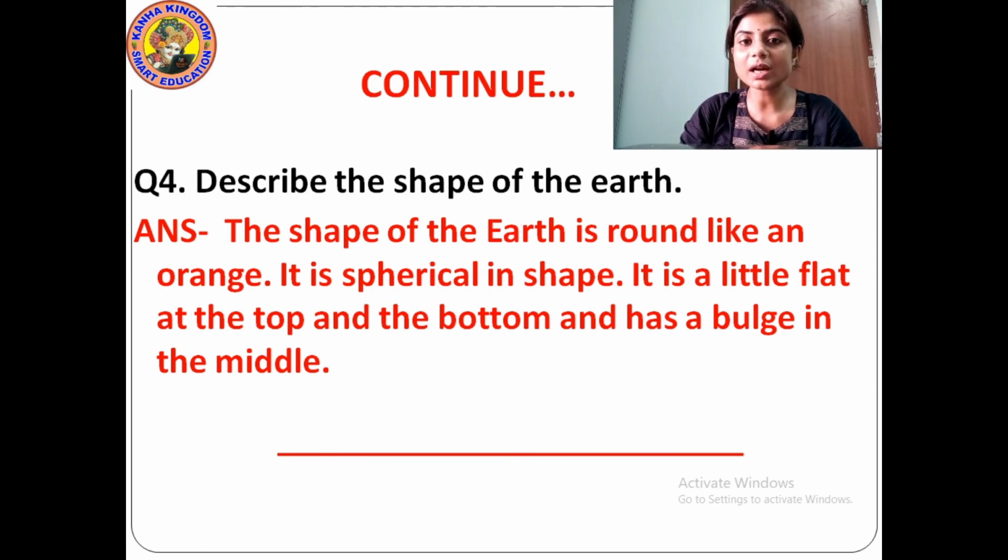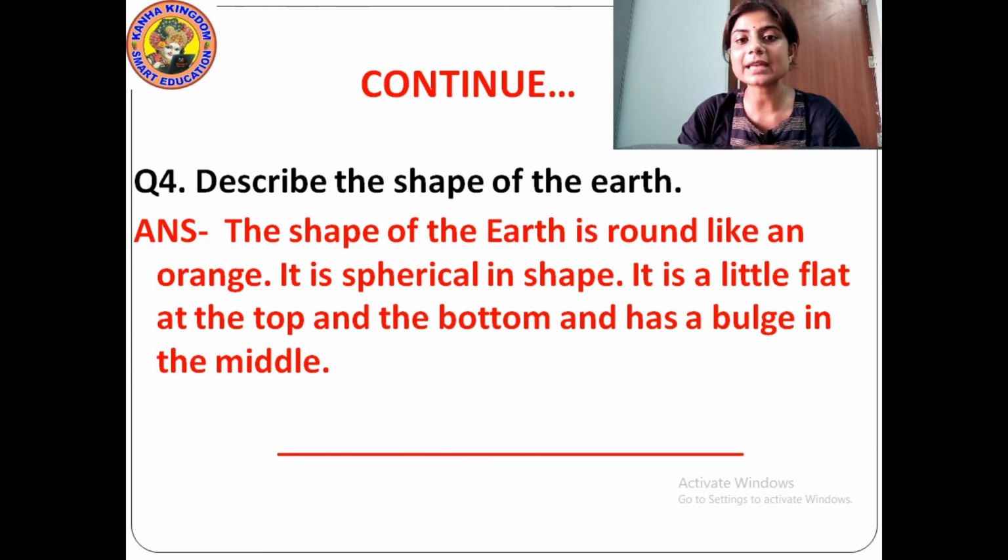What is the shape of the earth? The shape of the earth is round like an orange. It is spherical in shape. Spherical means it is round in shape. Okay. Then it is a little flat at the top and the bottom and has a bulge in the middle. That means from the middle it is a little bit bulging outward like the shape of an orange.